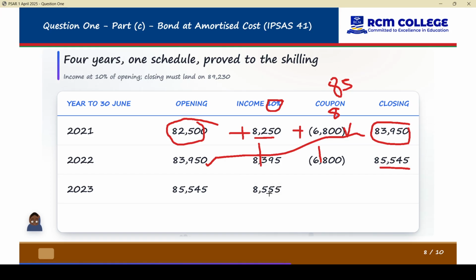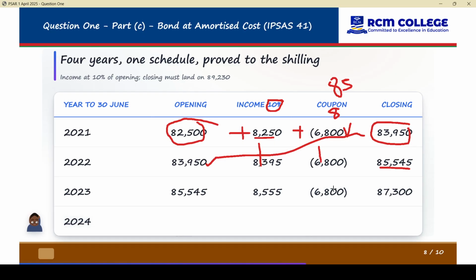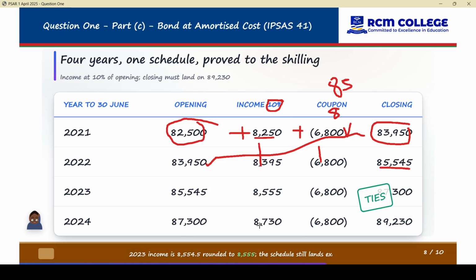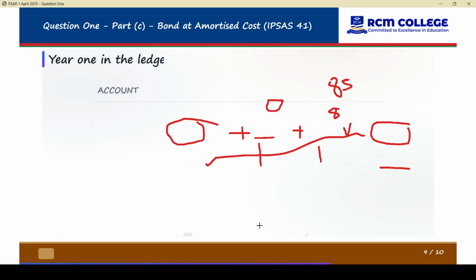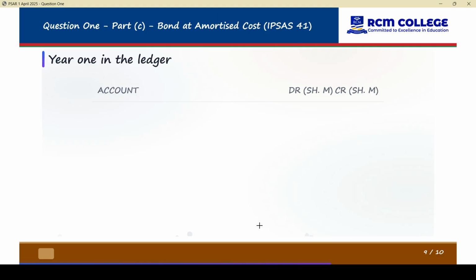And then we continue times 10%, you get our income, then minus the cash flow, and then you get the closing balance. Then 2024, the closing for the previous period is the opening, and we multiply by the interest. On the final year we pay this coupon first, but we'll also pay the total amount, the 89,230. And this 89,230 ties to what we talked about. If this doesn't tie to the premium or to the information you were given, then go back to your calculations and look for why it is not tying.